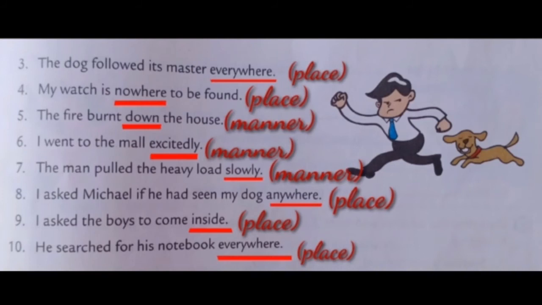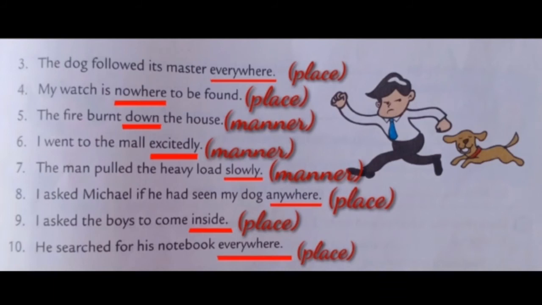Here, excitedly is adverb. What kind? Adverb of manner. Seventh one, the man pulled the heavy load slowly. Here, slowly is adverb. What kind? Adverb of manner. Eighth one, I asked Michael if he had seen my dog anywhere.